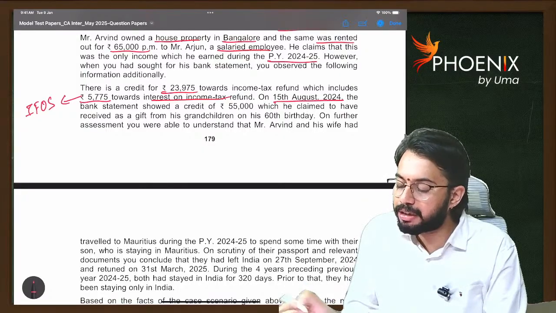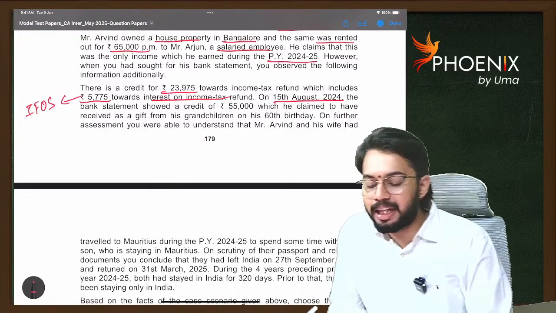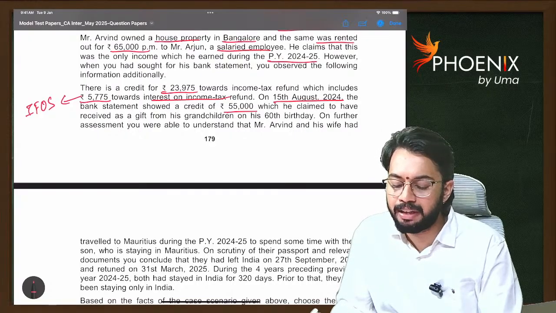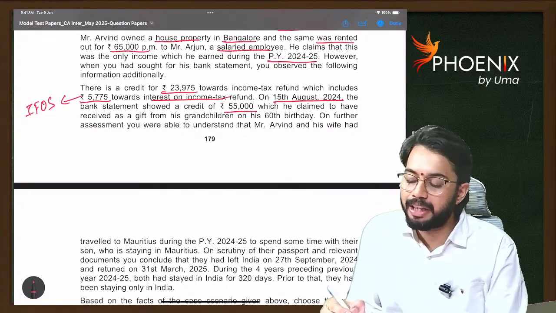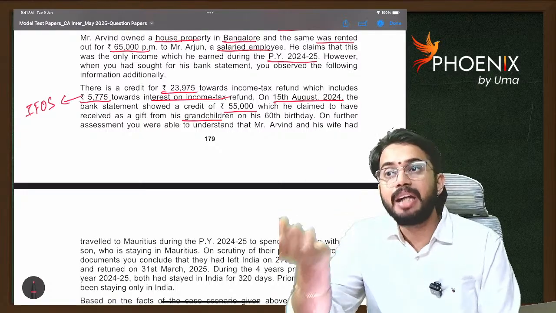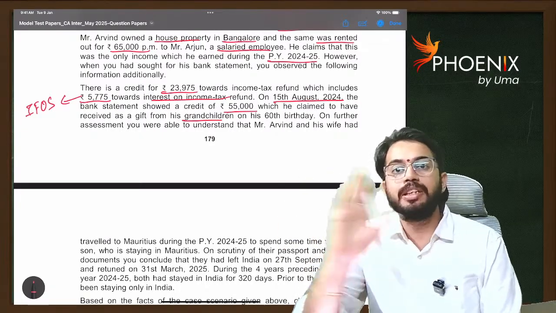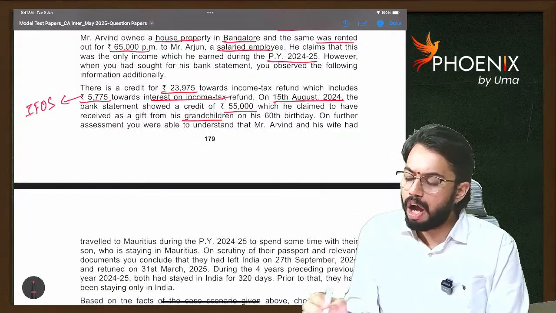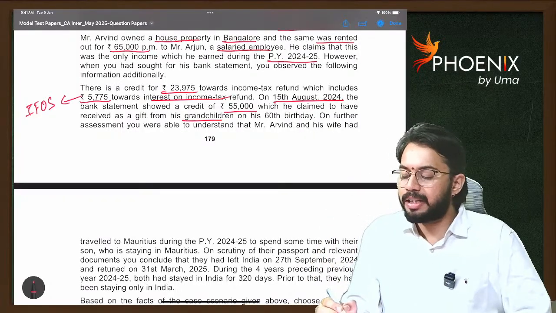On 15th August 2024, the bank statement showed a credit of 55,000 which he claimed to have received as a gift from his grandchildren. See, grandchildren are covered under the definition of relative. From grandchildren, if any gift is received, it is not taxable. That gift is exempt.